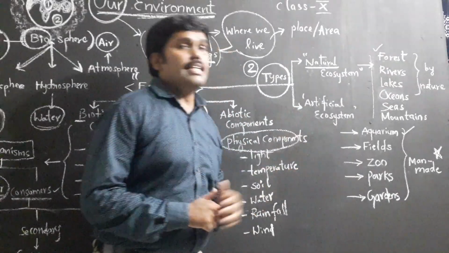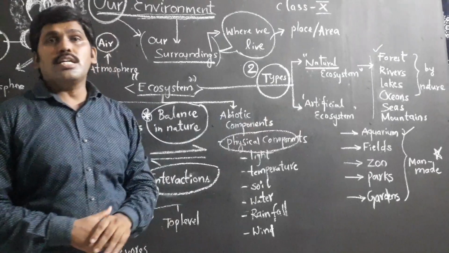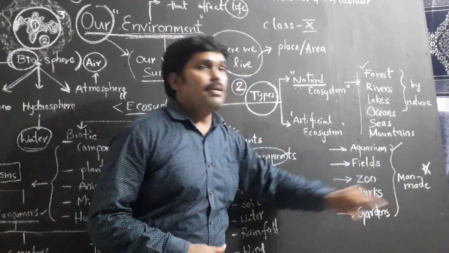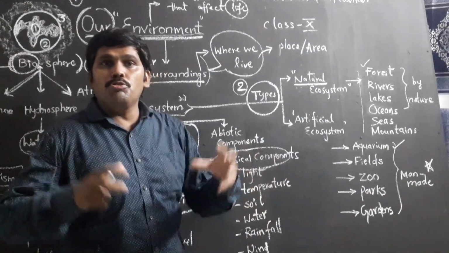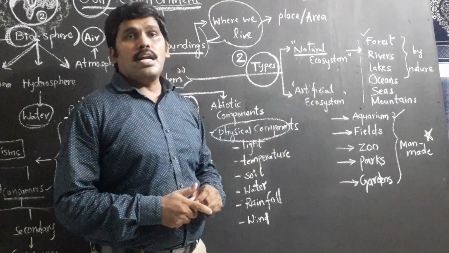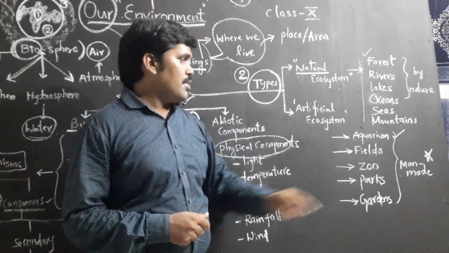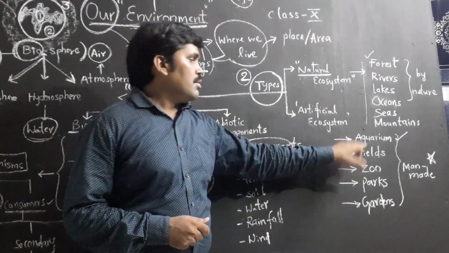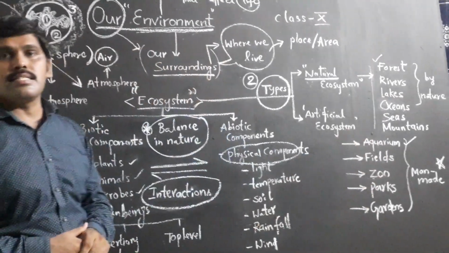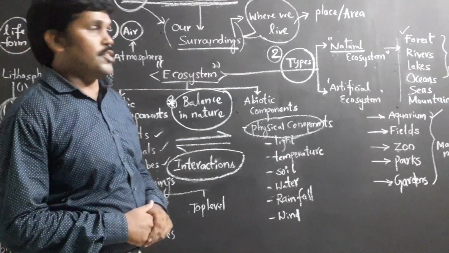But the second category is the artificial ecosystem, the man-made ecosystem, where there is complete human involvement. The aquarium, agricultural lands or agricultural fields, zoo, park and even gardens come under artificial ecosystem.